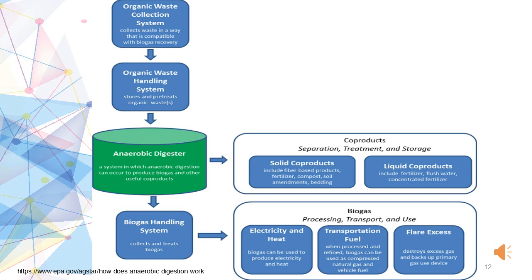The co-products can be divided into two parts, the solid co-products and the liquid co-products. Solid co-products include fiber-based products, fertilizers, compost, soil amendments, etc., while the liquid co-products include fertilizer, flush water and concentrated fertilizer. The biogas from the anaerobic digester moves to the biogas handling system that collects and treats the biogas. This biogas has primarily three uses. It can be used in the production of electricity and heat. It can be used as a transportation fuel, and it can be used to destroy excess gas and backup primary gas use devices.